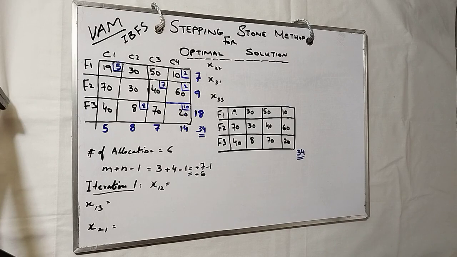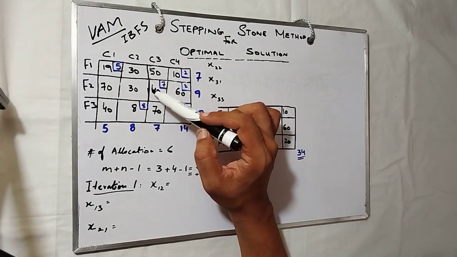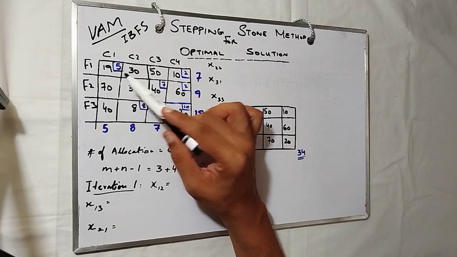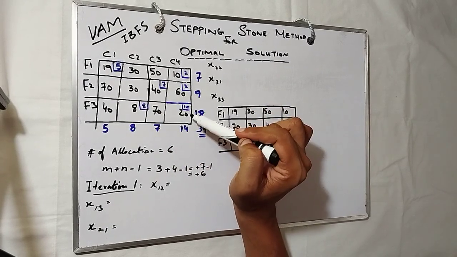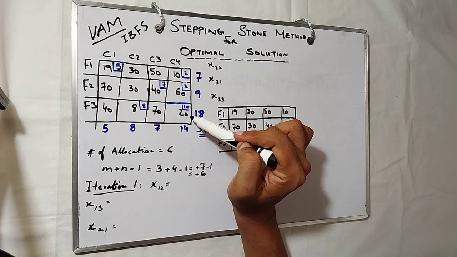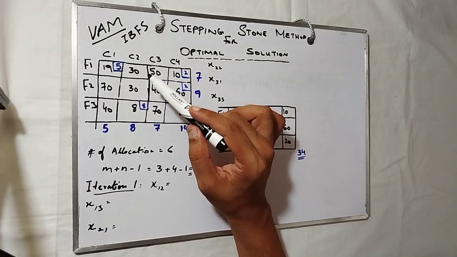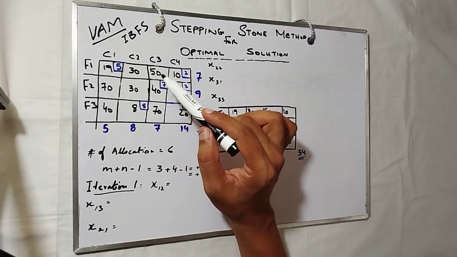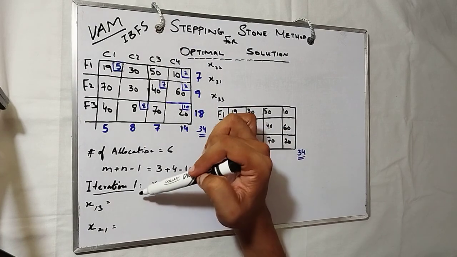Okay, let's start with the iteration. What is the iteration for? We do iteration just to check whether the quantities we have allocated, 5, 8, 7, 2, 2, 10, are the correct quantities. This is what we have to find out. So how do we find out? We do multiple iterations until we get the optimal solution.